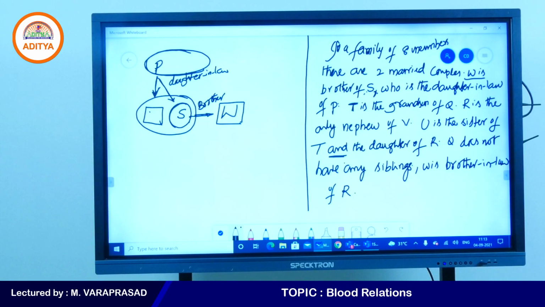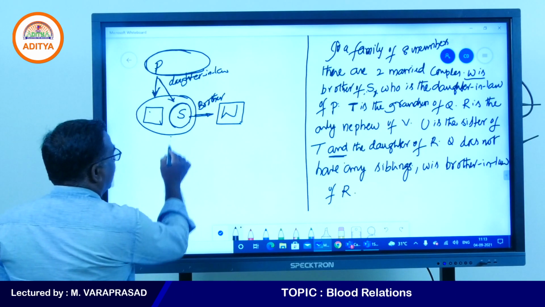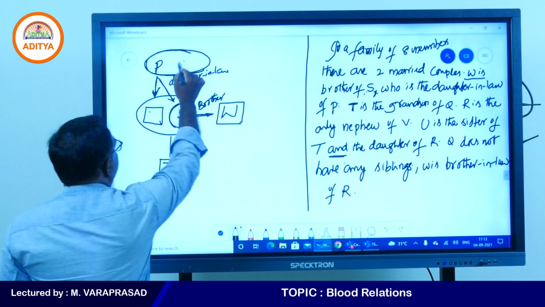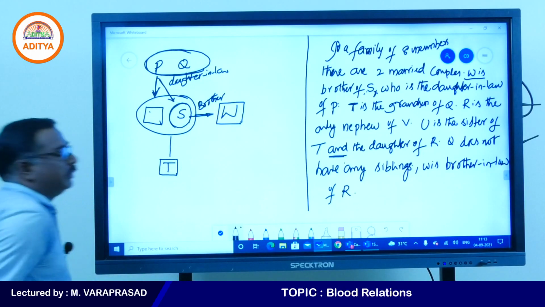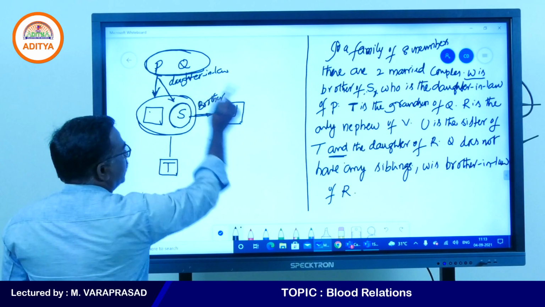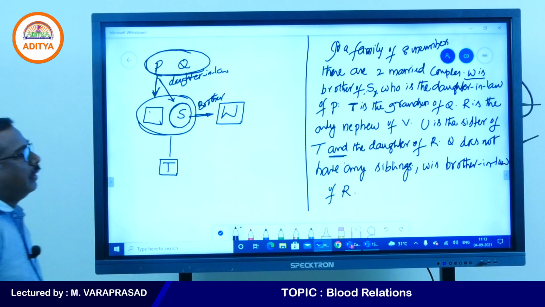T the grandson of Q. Two pairs are there. Here wife and husband is one pair, another pair is here. T the grandson of Q. Next one is given that R is the only nephew of V.